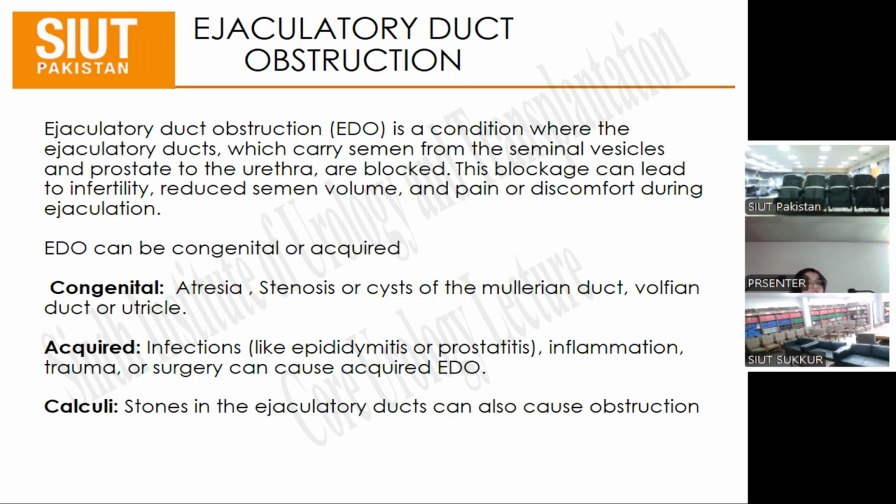In congenital causes of ejaculatory duct obstruction, there comes atresia of the ducts, stenosis, or cysts of Mullerian ducts or Wolffian ducts. In acquired causes, there could be infections like epididymitis and prostatitis, inflammation, trauma, or surgery. And in calculi, there could be stones of the ejaculatory duct that also can cause obstruction of the ducts.